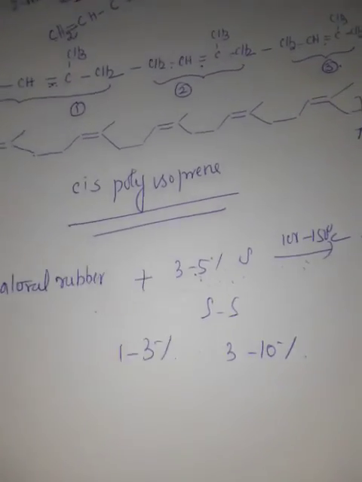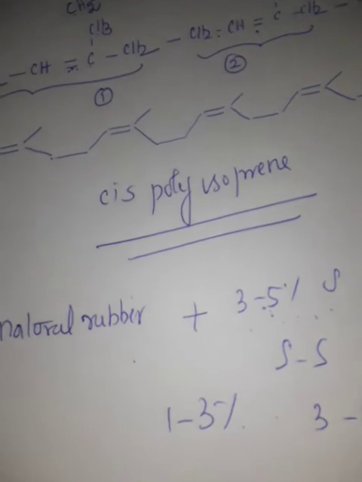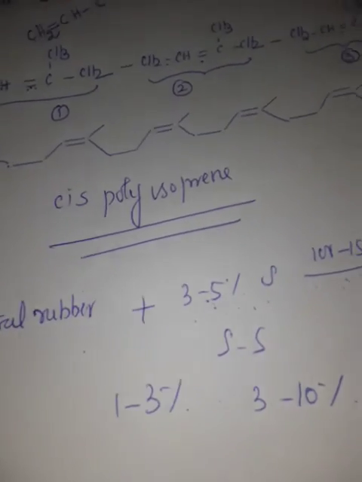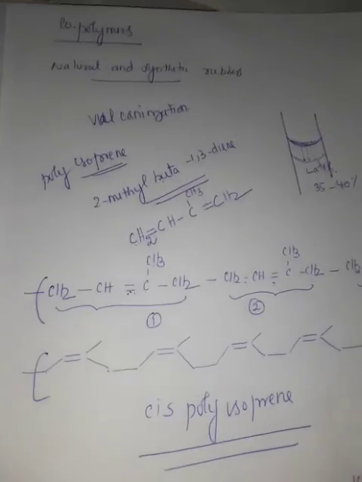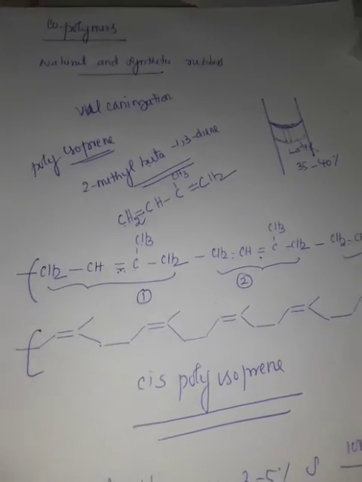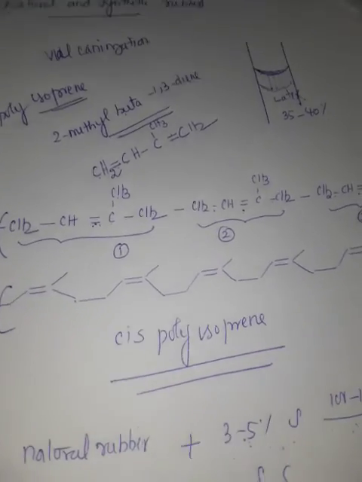It's a very important topic. Children can go through it on pages 291 and 292. You should learn what is meant by vulcanization. You have to learn the structure, natural rubber, what is meant by natural rubber, and what is vulcanization of natural rubber.